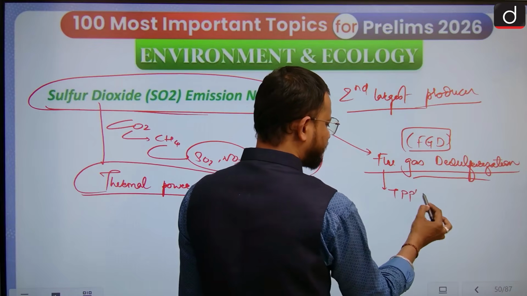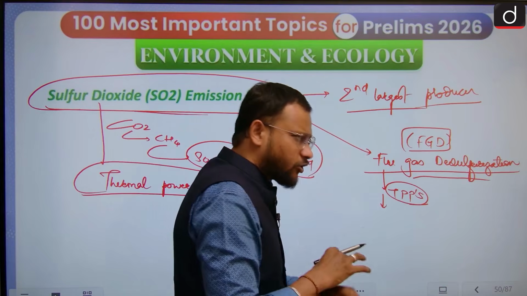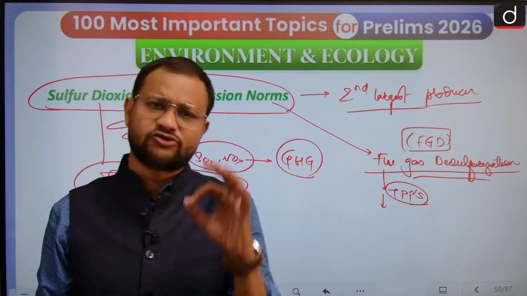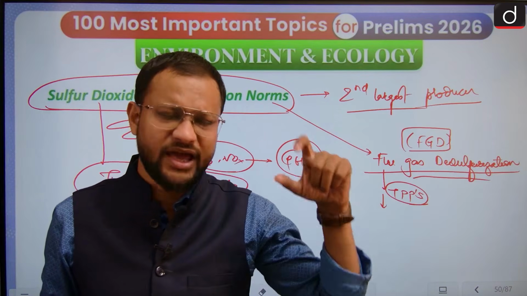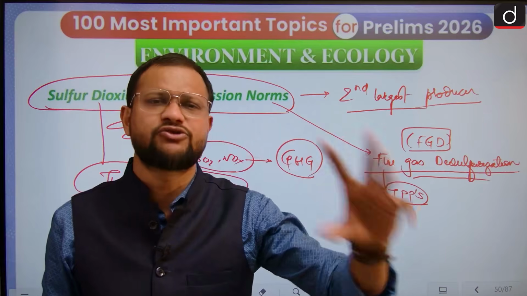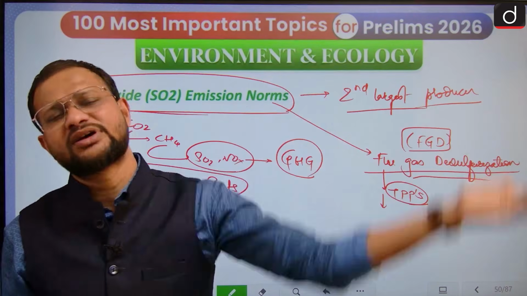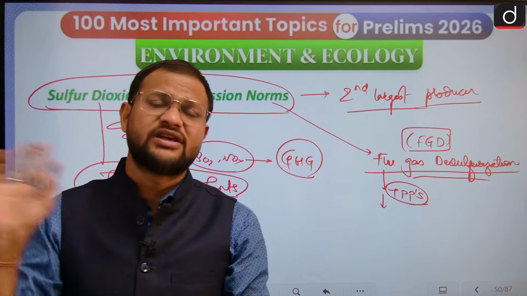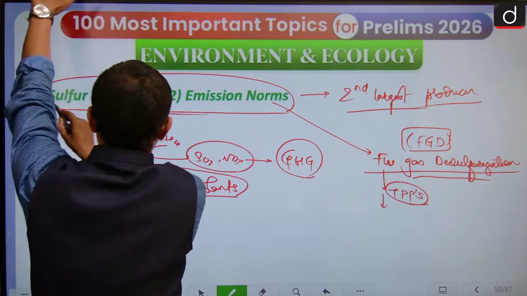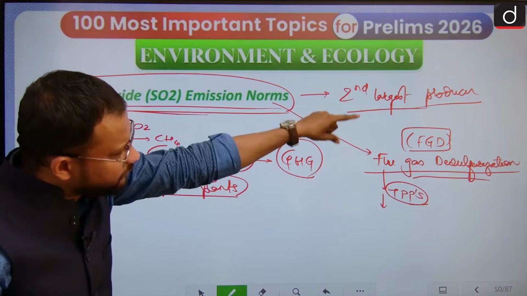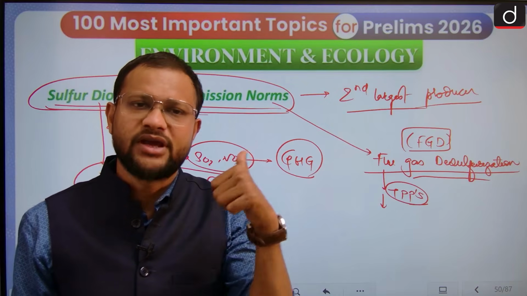thermal power plants. Those thermal plants operating within a 10 kilometer radius of the National Capital Territory have to establish this FGD mechanism in their plant within 2024 itself. Then successively, for plants farther than 10 kilometers and for other cities, 2026 has been defined as the deadline. However, that has been extended further. But yes, under the sulfur dioxide emission norms, FGD installation has been made mandatory for the most polluting plants.